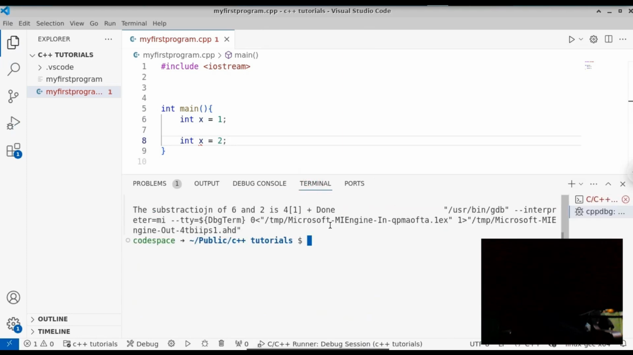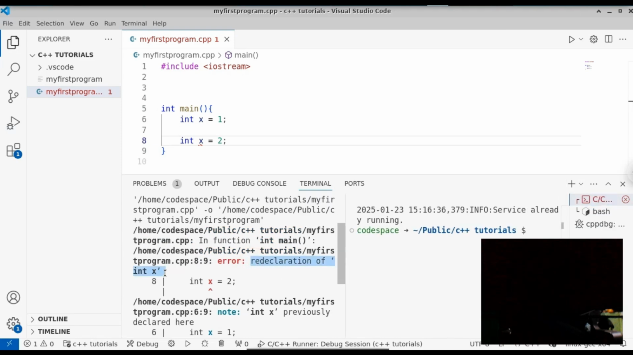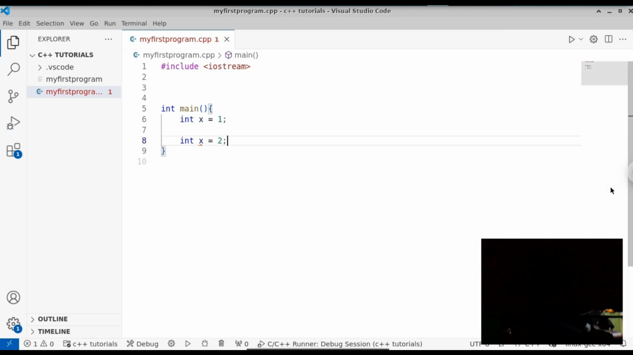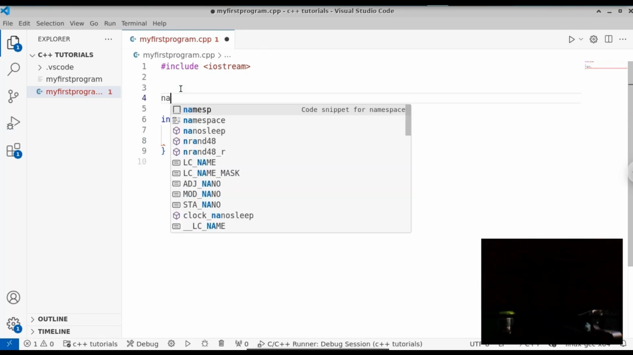Let me show you the error now. You can see that we get an error like redeclaration of int x. You can't use two variables with the same name. So this is what a namespace gives us. Using the namespace, we can have a unique name for each variable, or you can say a unique name for each entity.